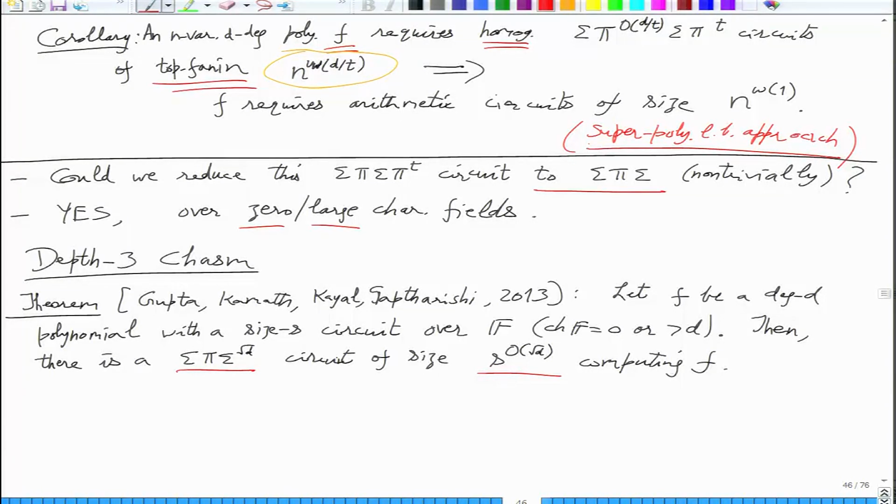Even if you are given depth 4 Kazam result, even after that this doesn't look possible, because how do you compress 2 multiplication gates into 1? Right, they are doing very different things. So the proof will be highly counterintuitive, as you will see.